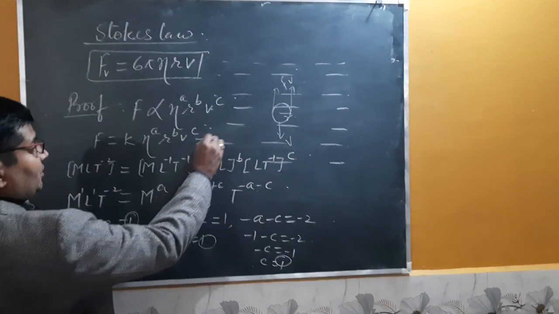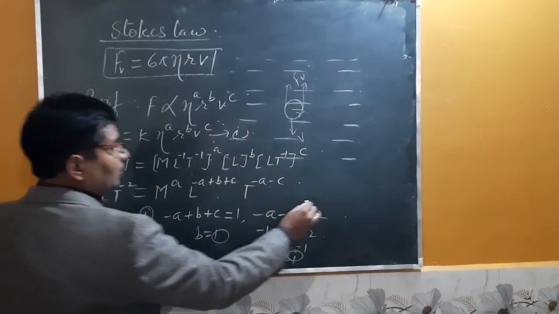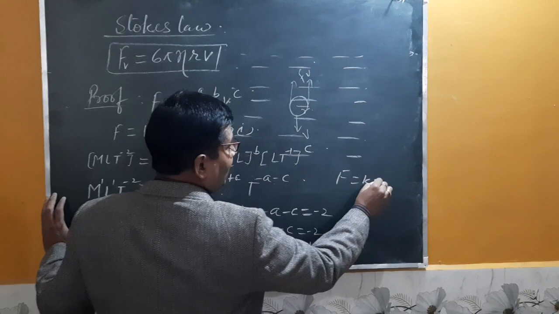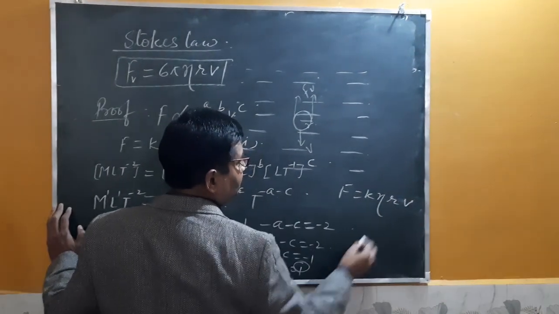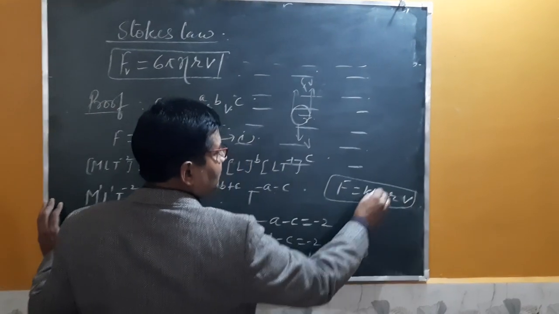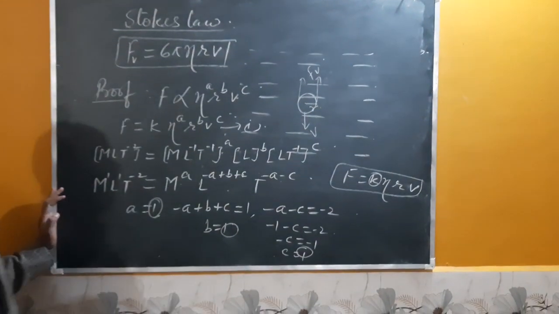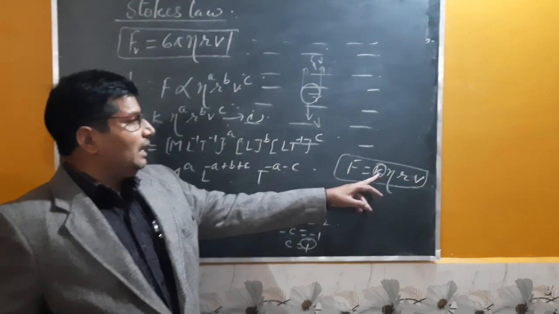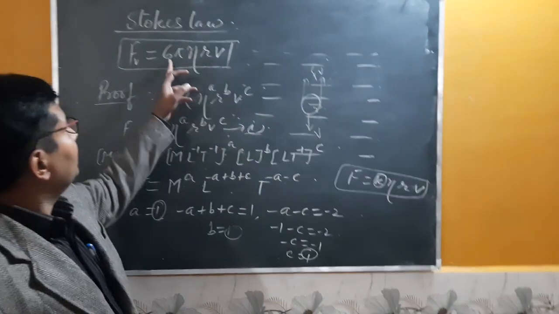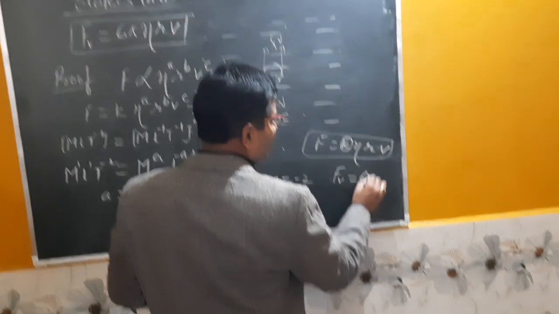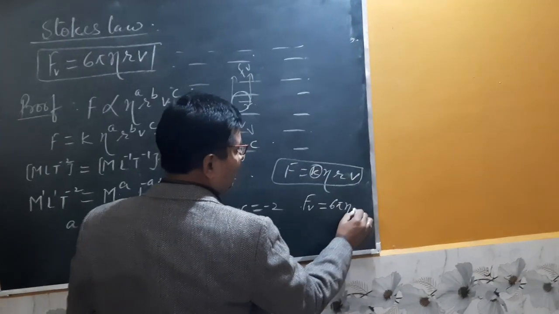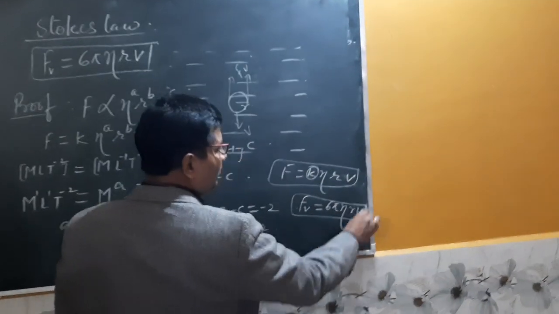So from this relation, what you can write? F is equal to k eta r v. Actually, this k can be obtained experimentally, and its value comes to 6 pi. So the viscous force is given by 6 pi eta r v. This is all about Stokes' law.